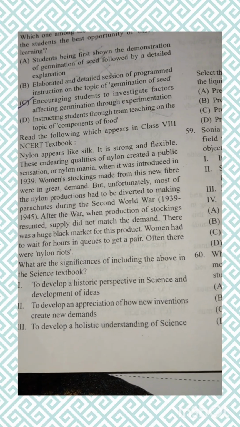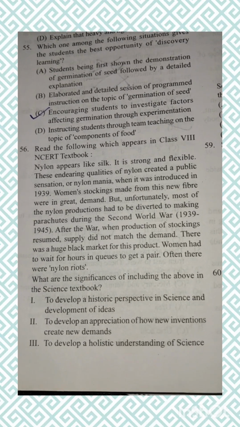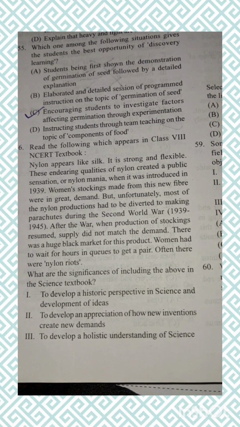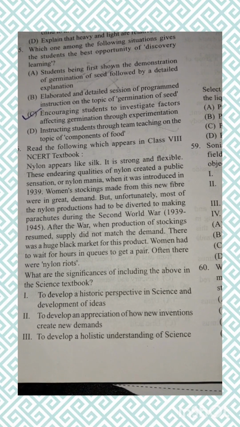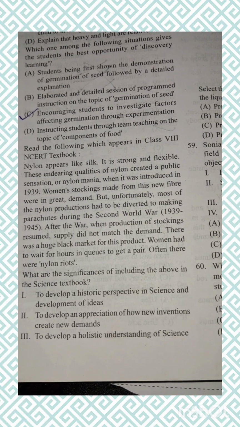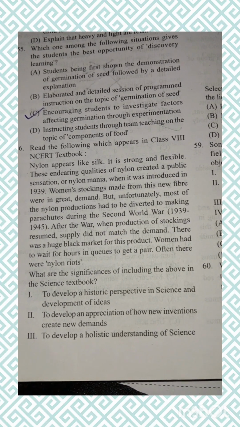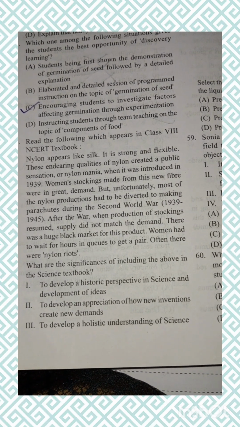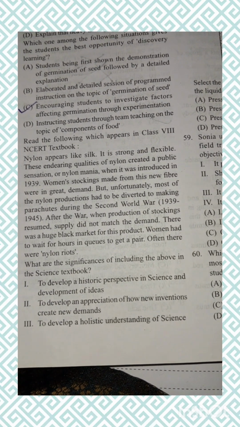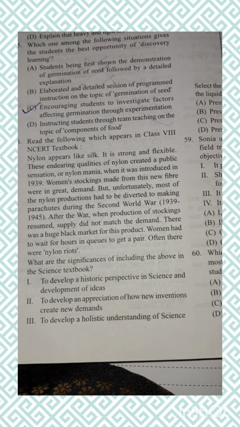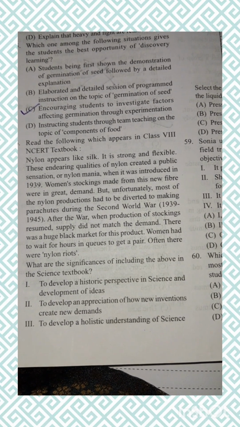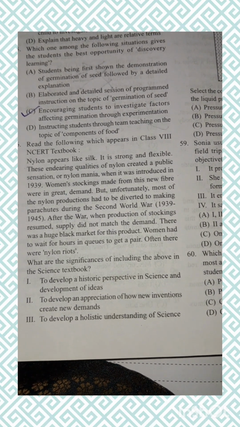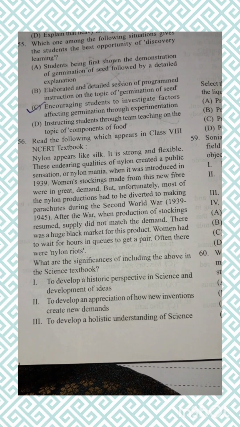Read the following, which appears in class 8 NCERT textbooks. Nylon appears like silk. It is strong and flexible. These endearing qualities of nylon created a public sensation, or nylon mania. When it was introduced in 1939, women's stockings made from this new fiber were in great demand. But unfortunately, most of the nylon production had to be diverted to making parachutes during the Second World War, 1939 to 1945. After the war, when production of stockings resumed, supply did not match the demand. There was a huge black market for this product. Women had to wait for hours in queues to get a pair. Often there were nylon riots.